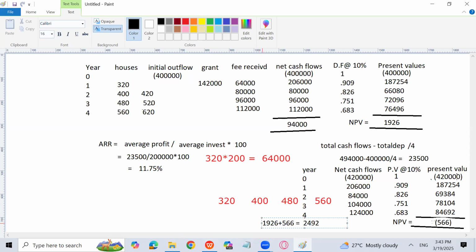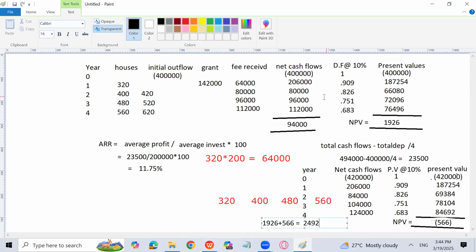So NPV will decrease by 2492 because it will become 0 first and then it will go negative. Now you see, this is 566 negative. So NPV will decrease by 1926 plus 566. It has to be decreased by 2492 or 2500 to get a negative NPV of 566.